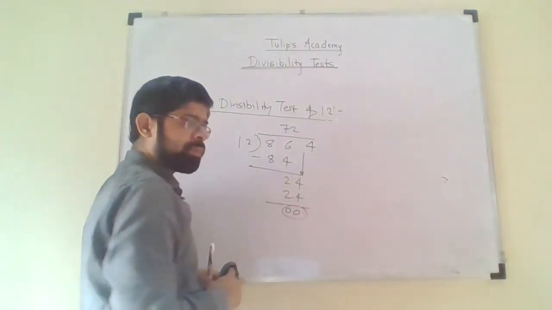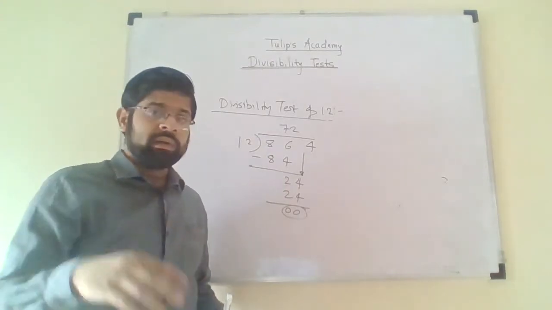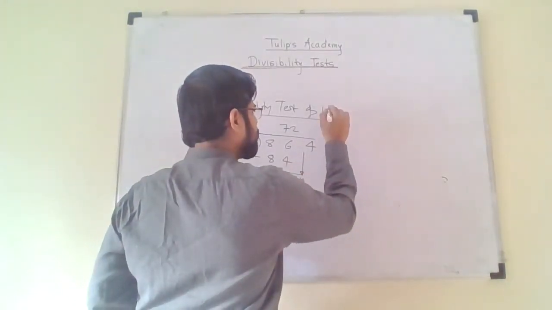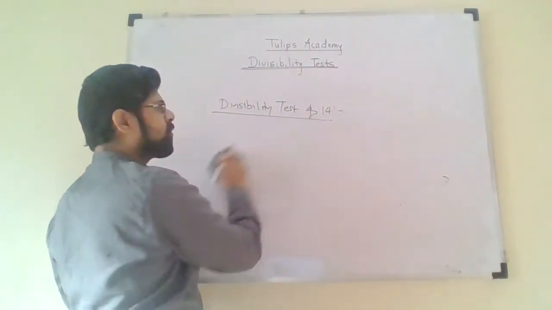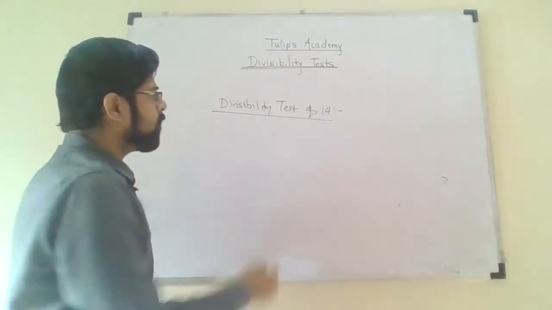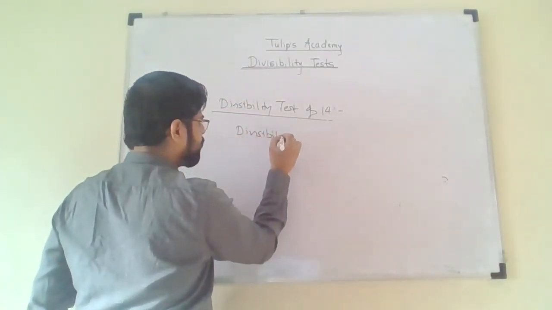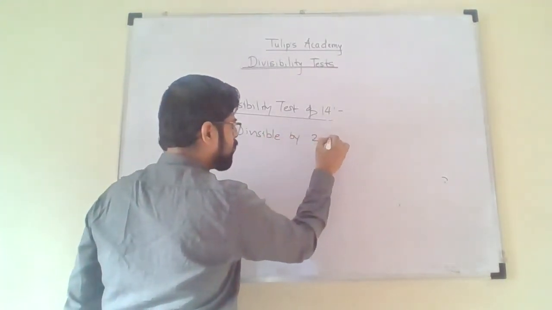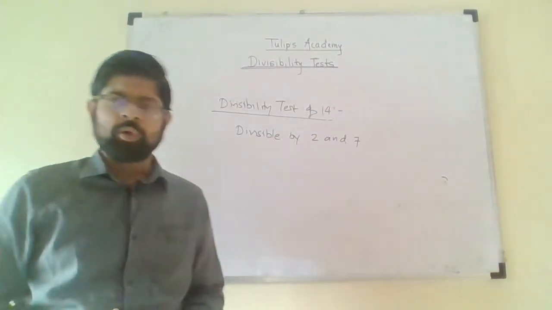Now divisibility test of 13. 13 does not have any divisibility test. It does not have any definite pattern. Divisibility test of 14 now. So what is the divisibility test of 14? If my number is divisible by 2 and 7, then my entire number is divisible by 14.